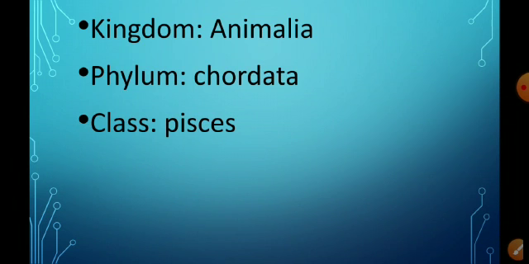In that, our class is Pisces, and the class Pisces belongs to the kingdom Animalia, phylum Chordata. The kingdom Animalia contains all the animals, and the phylum Chordata means the animals belonging to this phylum have a rod-like structure. That rod-like structure is called the notochord, and the notochord finally leads to a vertebral column. Pisces means fish.